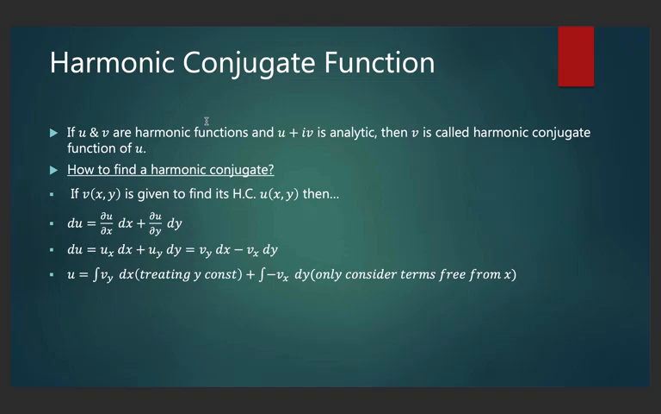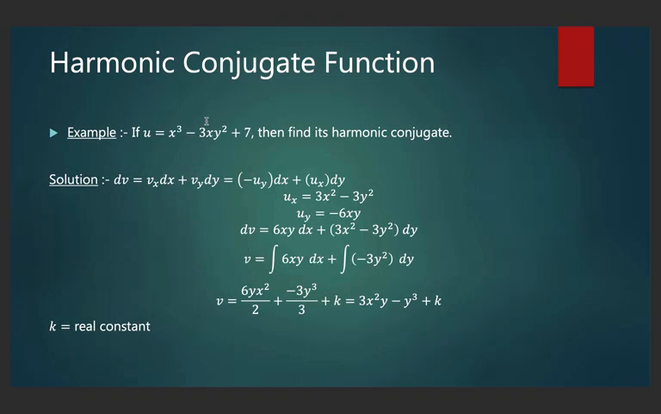Harmonic conjugate function: if u and v are harmonic functions and u plus iv is analytic, then v is called the harmonic conjugate function of u. And how to find a harmonic conjugate? If v of x y is given, to find its harmonic conjugate u of x y, then du equals delta u by delta x into dx plus delta u by delta y into dy. And du, with delta u by delta x written as ux, equals vy dx minus vx dy. So u equals the integration of vy dx with y constant plus the integration of minus vx dy. Only consider the terms free from x.